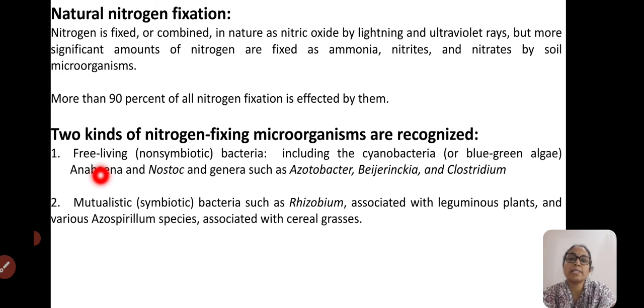Those include cyanobacteria, that is blue-green alga, Anabaena, Nostoc, and genera such as Azotobacter, Beijerinckia, and also Clostridium. These are the non-symbiotic free-living bacteria and blue-green alga. And next one is the mutualistic, that is symbiotic bacteria such as Rhizobium associated with leguminous plants, and Azospirillum species associated with cereal grasses.